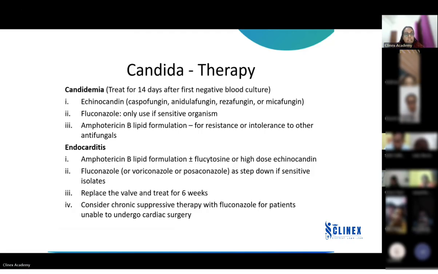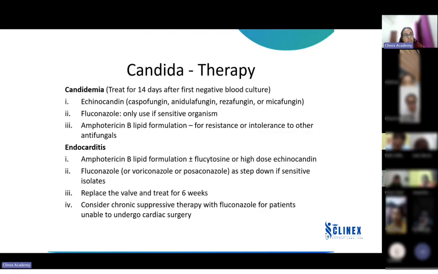Okay. Now coming to endocarditis, there amphotericin B lipid formulation is the first line agent, with or without flucytosine or high dose echinocandin. So in endocarditis, you can go for combination therapy, or you can give a single agent also, but if you're combining, you have to combine with flucytosine or a high dose of echinocandins. Okay, amphotericin B with or without flucytosine or high dose echinocandins.